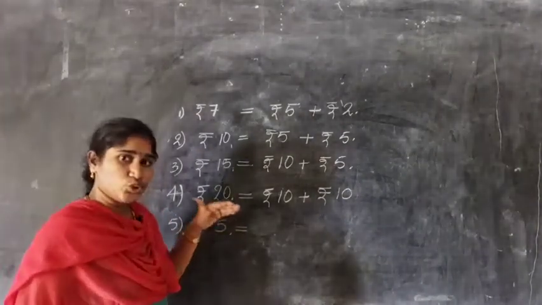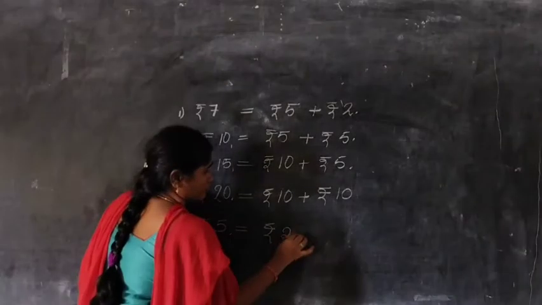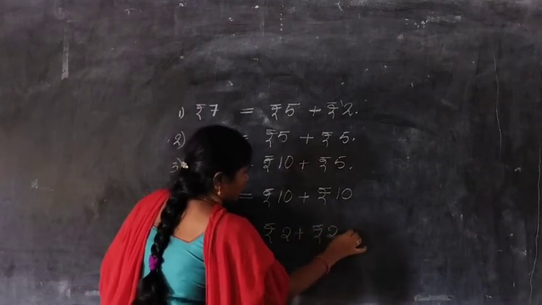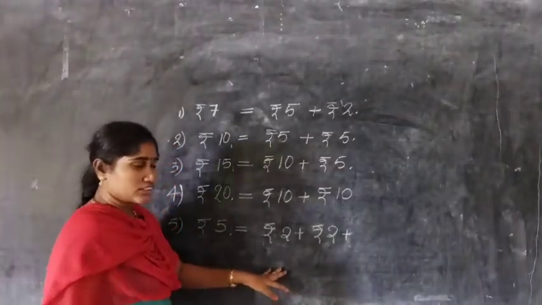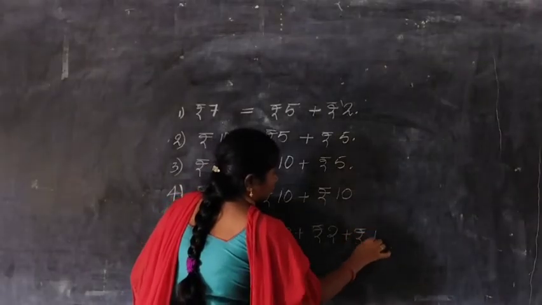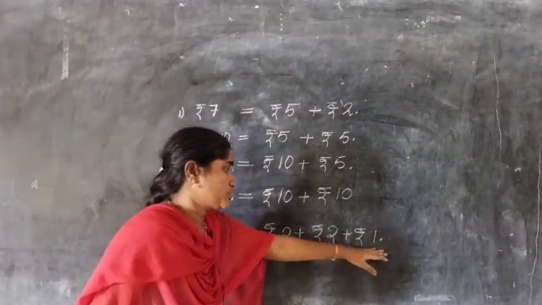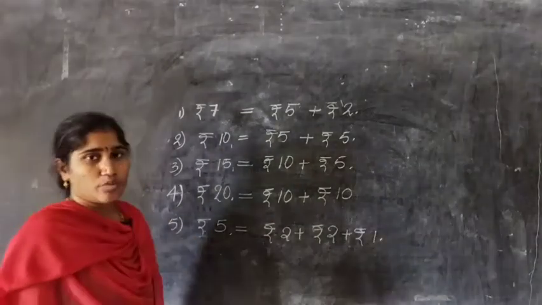Which coins will we use? 2 rupees plus 2 rupees plus 1 rupee. Totally 5 rupees we will give to the shopkeeper.